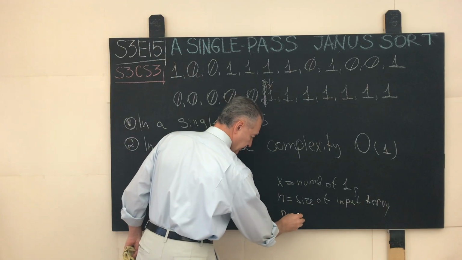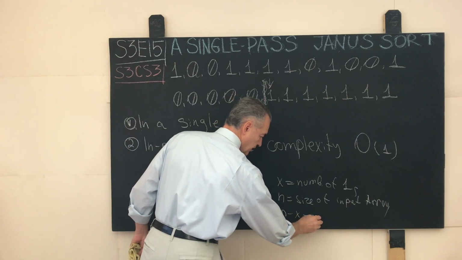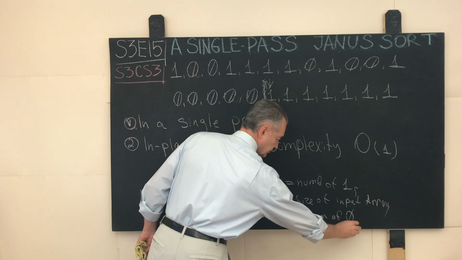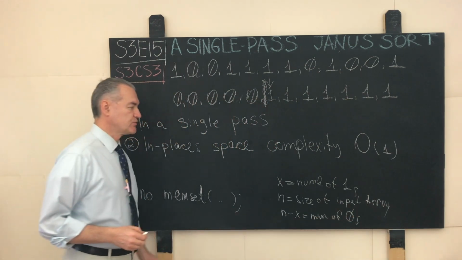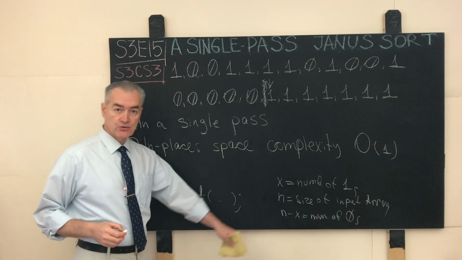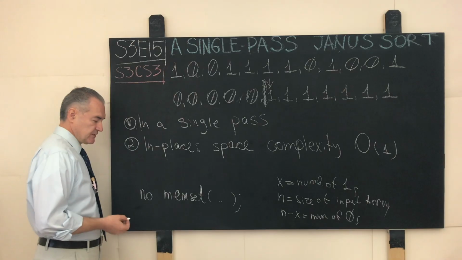Well, n minus x will be the number of zeros.